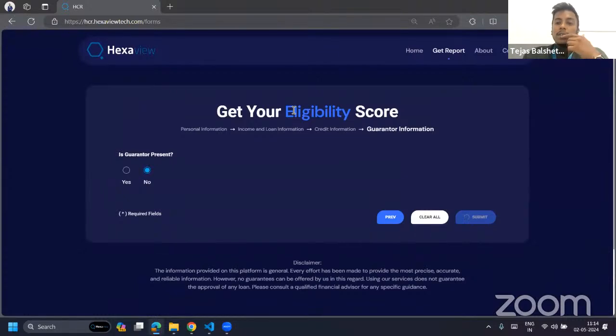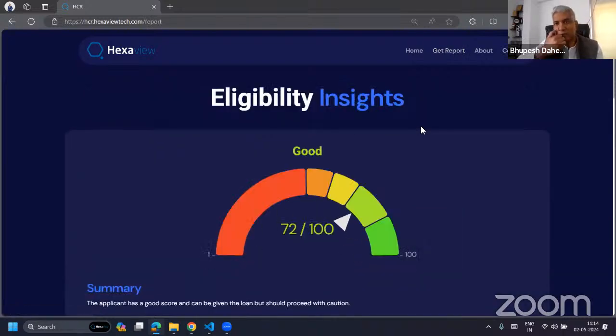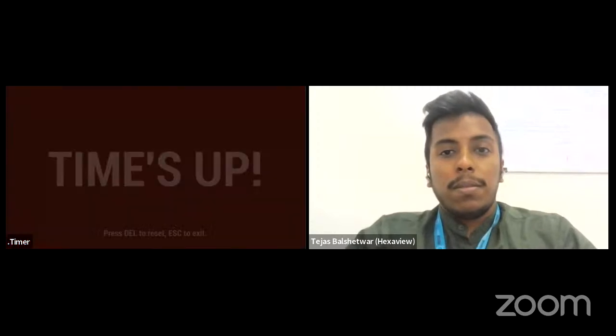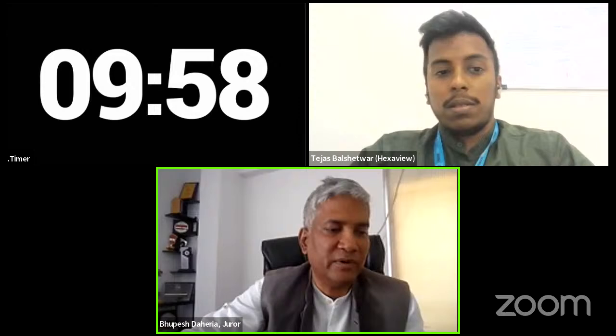It may take a few seconds. Okay, so while it is loading, Tejas, good job. Chitra, good job. But since this is an innovation award, it would help us to highlight what is your innovation, because this kind of ML model has been there for ages, right? And much more sophisticated models. So where is the innovation?